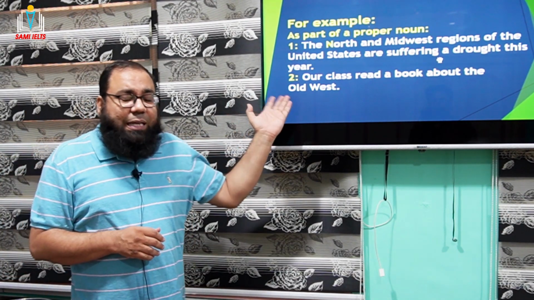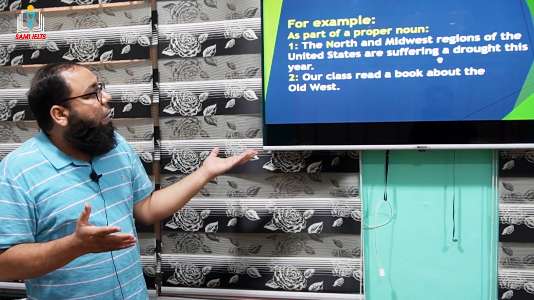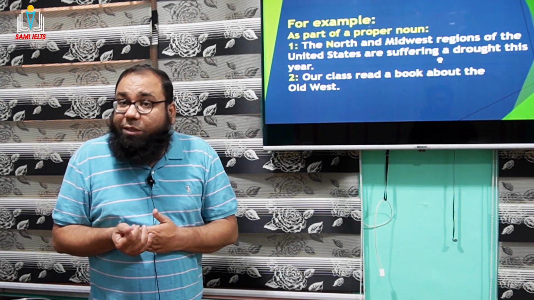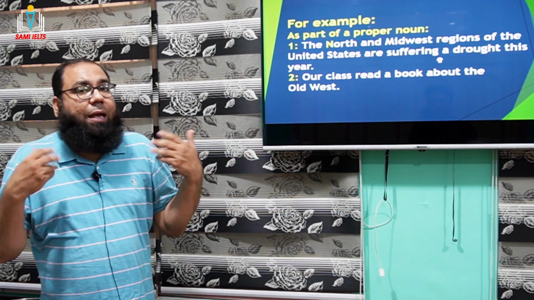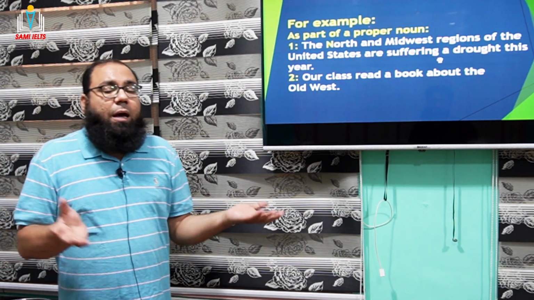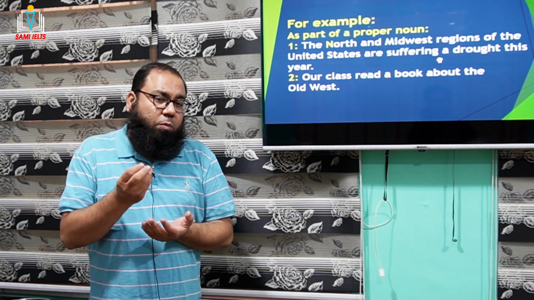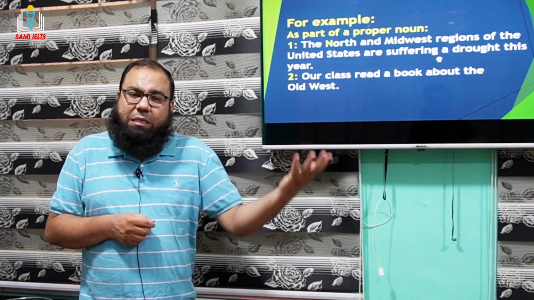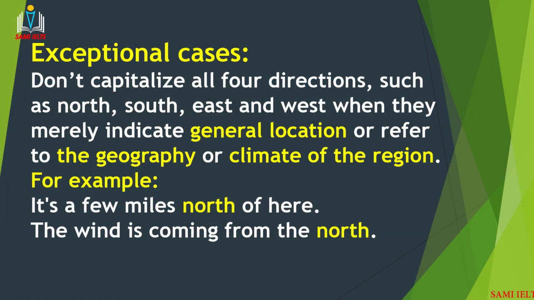If you see the second example, this will make it more clear. "Our class read a book about the Old West." Now, which West? Old West. So again, a proper noun here. Otherwise, if you go with a common noun, and if you're using it generally, for example north, south, east, and west, then it is always small.